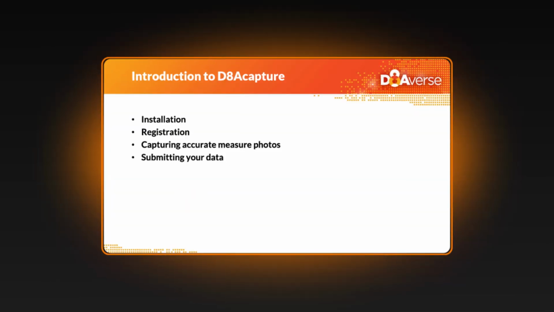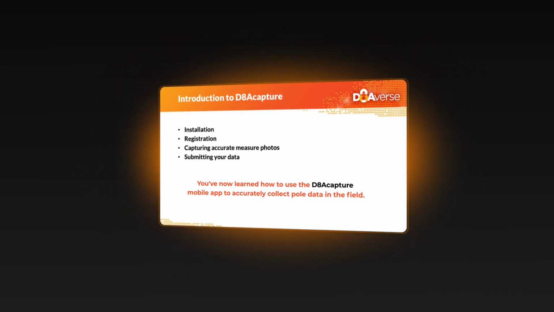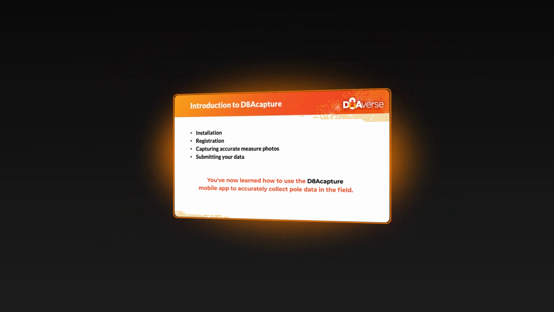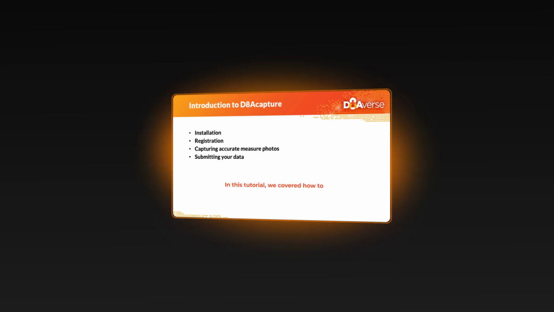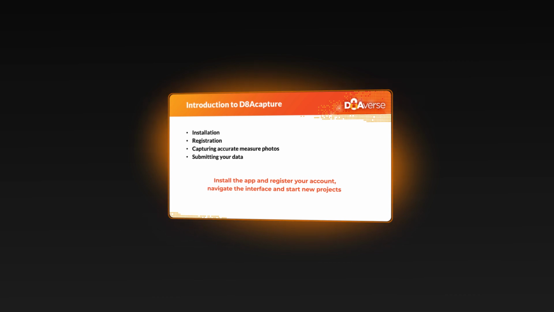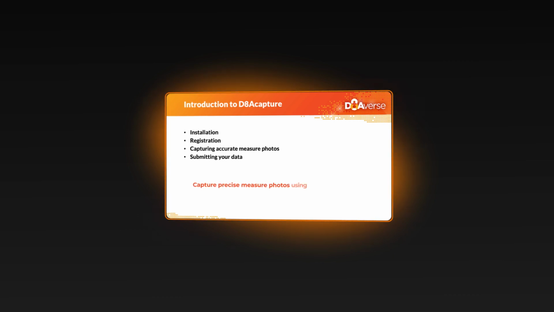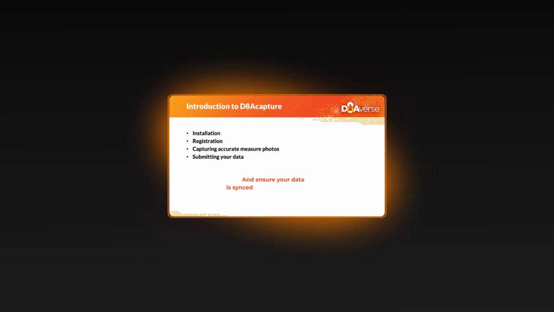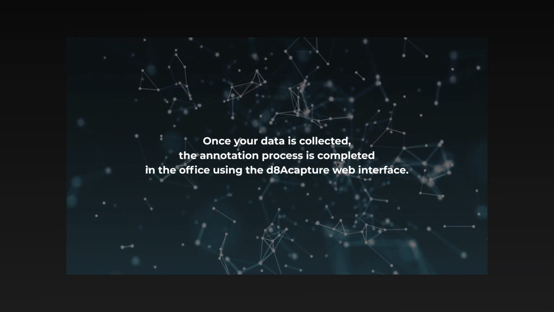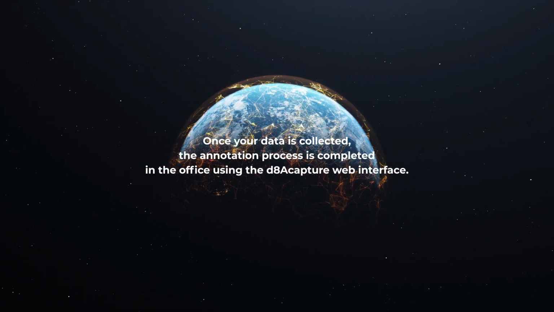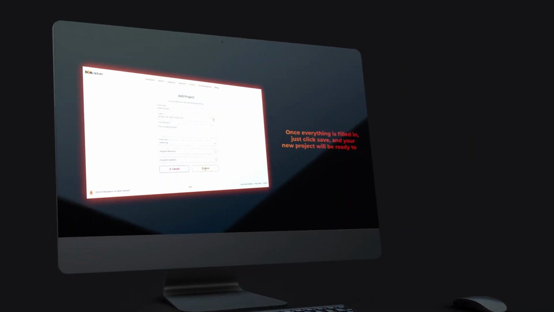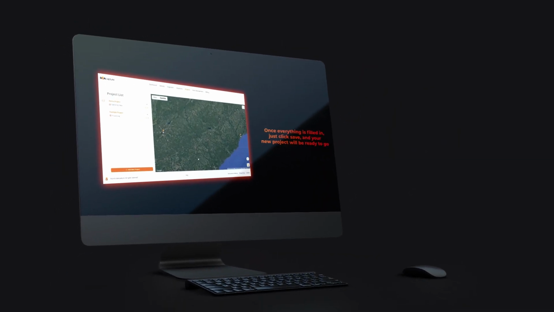And that's it. You've now learned how to use the D8Acapture mobile app to accurately collect pole data in the field. In this tutorial, we covered how to install the app and register your account, navigate the interface and start new projects, add poles using GPS, capture precise measure photos using augmented reality, and ensure your data is synced and ready for office review. Once your data is collected, the annotation process is completed in the office using the D8Acapture web interface. If you want to learn how that works, be sure to check out our web tutorial video for a full walkthrough.